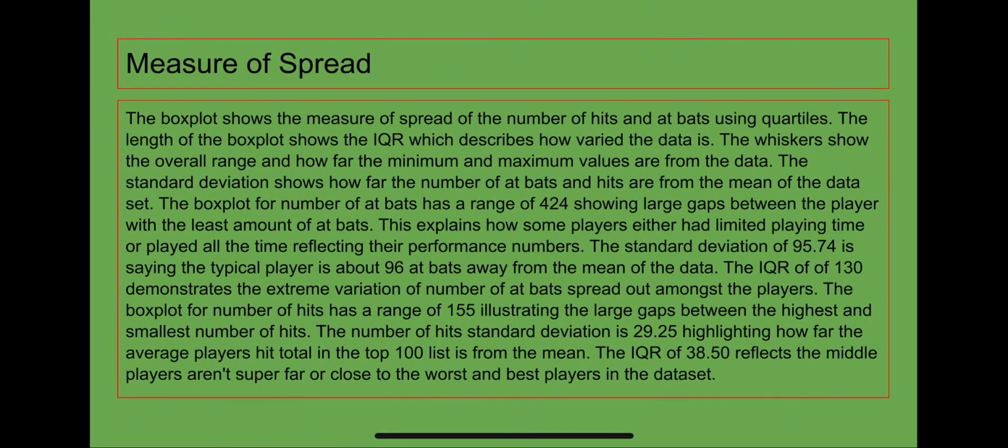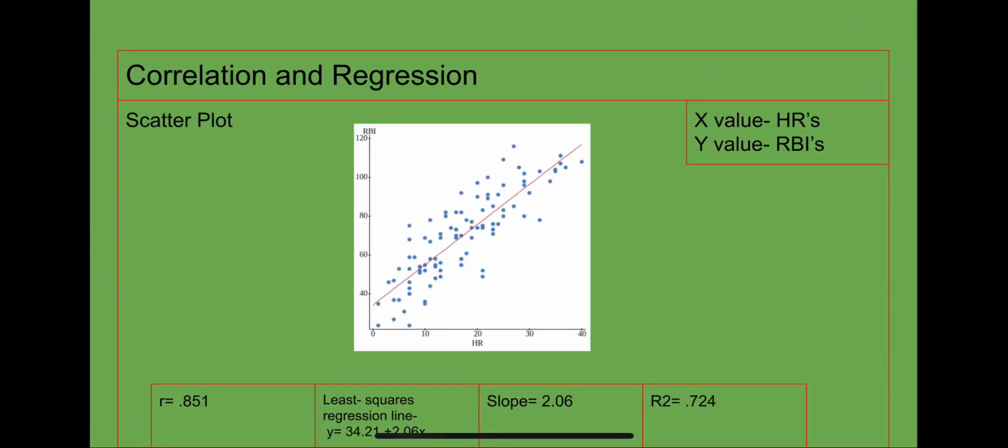players. The box plot for number of hits has a range of 155, illustrating the large gaps between the highest and smallest number of hits. The number of hits standard deviation is 29.25, highlighting how far the average player hit total in the top 100 list is from the mean. The IQR of 38.50 reflects the middle players aren't super far or close to the worst and best players in the dataset. Correlation and regression.